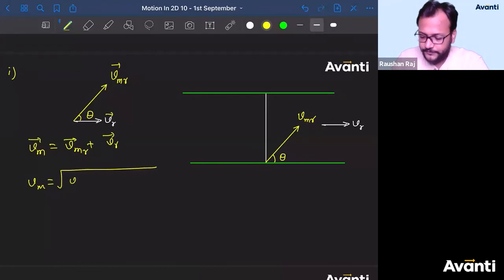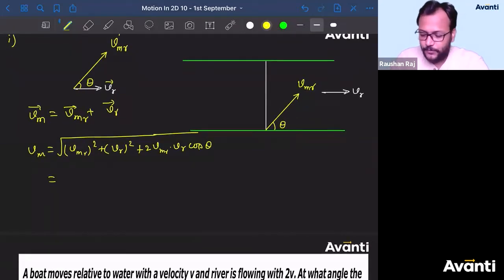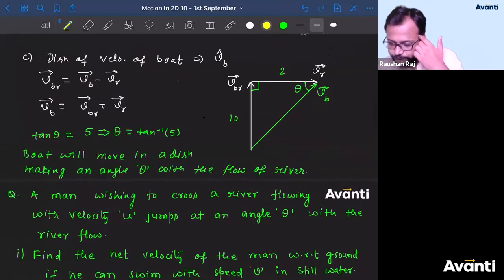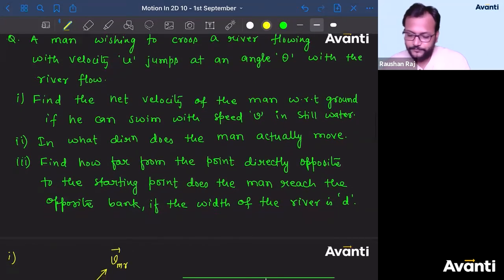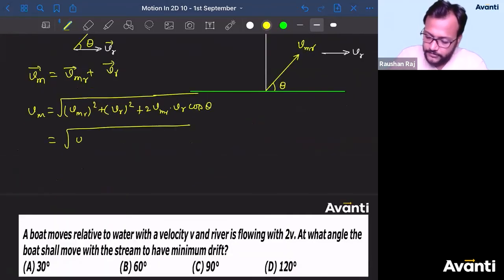Square root of VMR square plus VR square plus 2 VMR into VR cos of theta. Put the value. What is VMR, bachalo? What is VMR? V or U? River is flowing with U and velocity of the man with respect to river is V. V square plus U square plus 2U into V cos of theta.